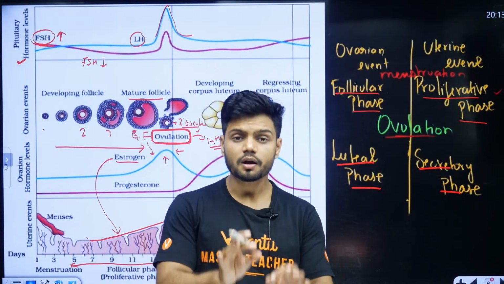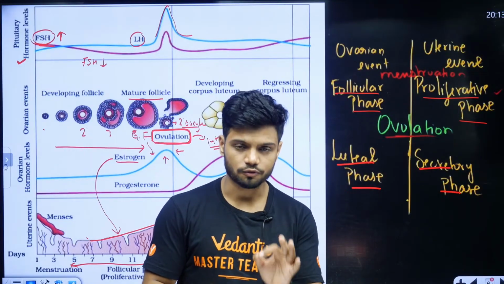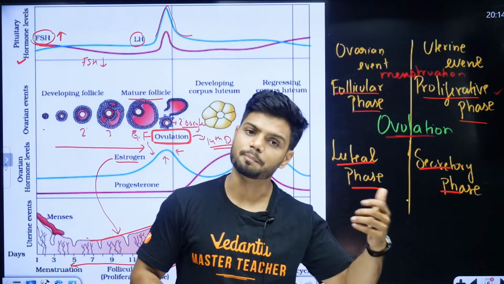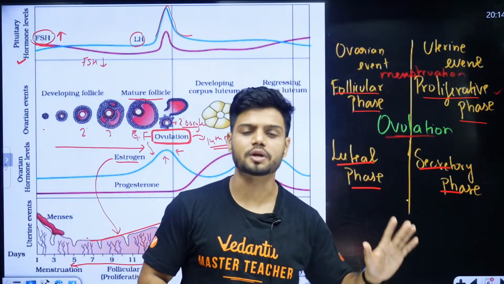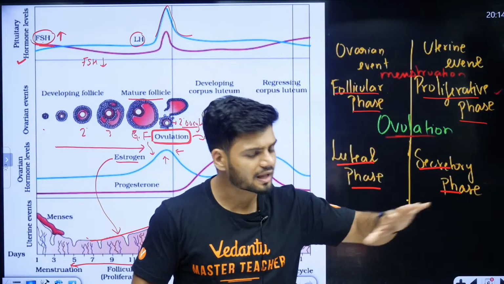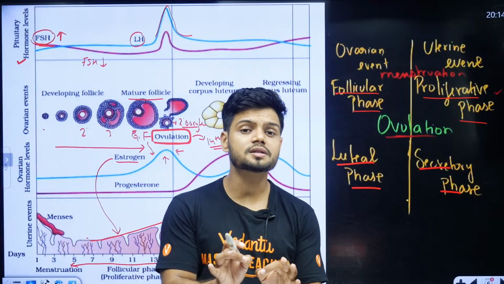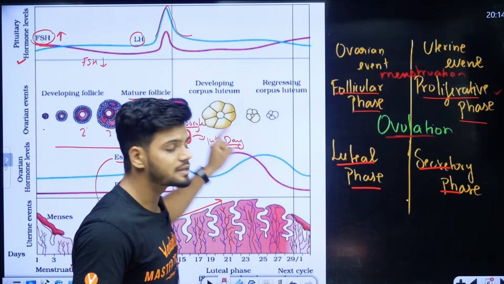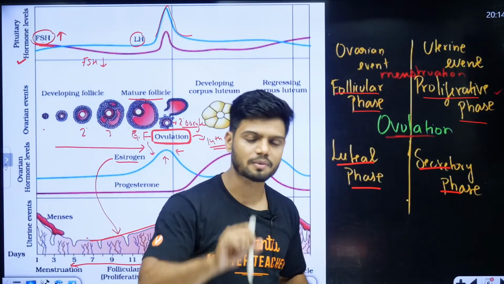Now, if your secondary oocyte fuses, what happens then? Implantation, development of embryo, parturition, that is childbirth. ये सारे concepts होंगे which we'll study in today's class. Now, what if there is no fertilization? What if this secondary oocyte is not fertilized by the sperm? तब क्या होगा? समझते हैं स्टूडेंट, समझते हैं.